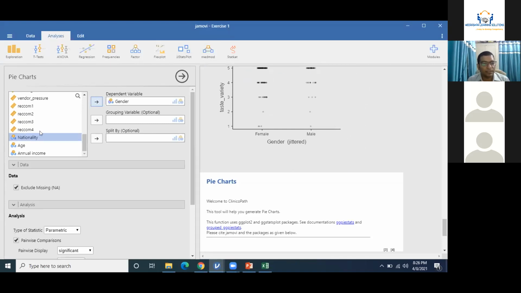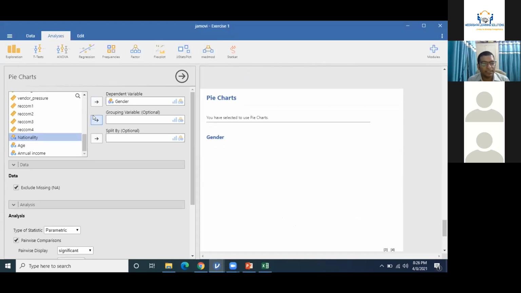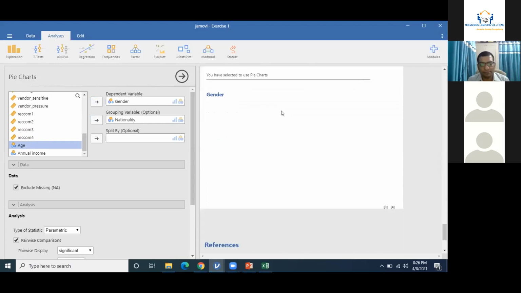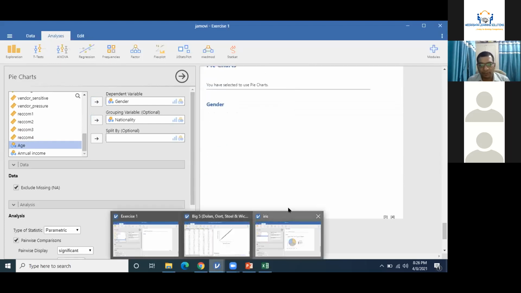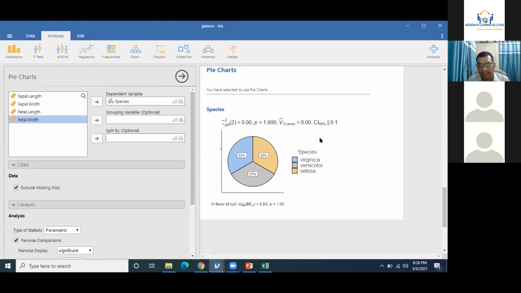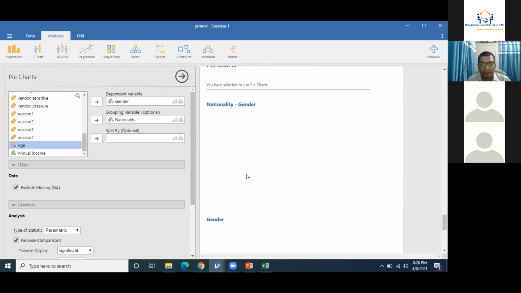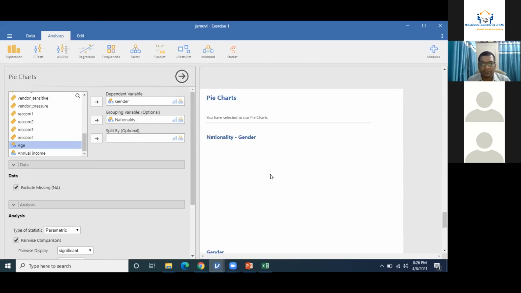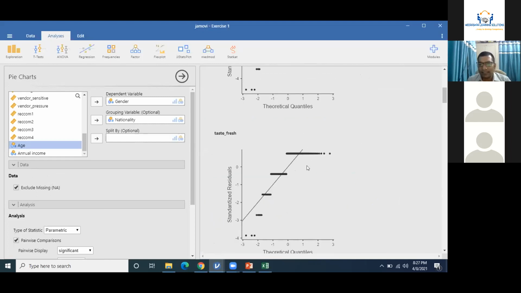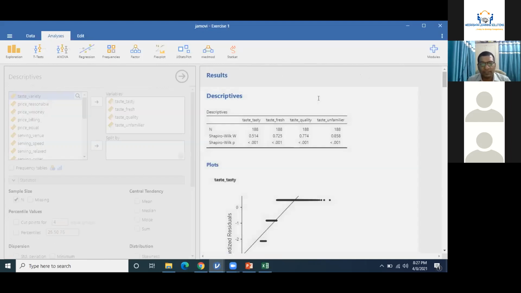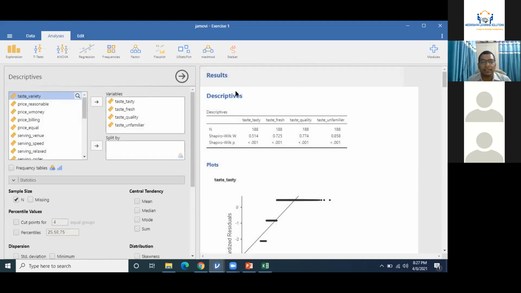Gender is a dependent variable, nationality is a grouping variable probably. This is a bit slower version of this. Like you can see, yes, species, this has created these pie charts. Also a formula on that. Nationality and gender, this will create a pie chart. Till it is creating the pie chart, I'll tell you one more very impressive and interesting thing.